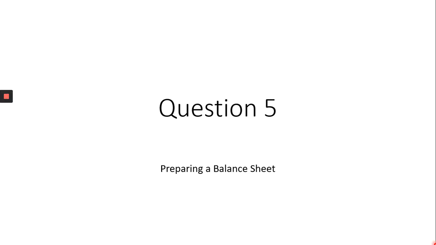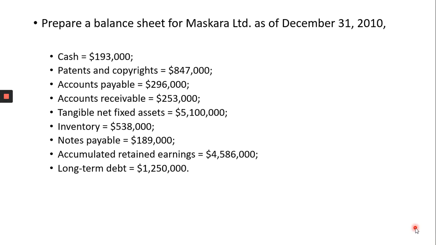Let's discuss question number 5. In this question, we will be preparing a balance sheet. The question says, prepare a balance sheet for this company as of December 31st, 2010. The question gives you information about the cash, patents and copyrights, accounts payable, accounts receivable, and then tangible net fixed asset, inventory, notes payable, accumulated retained earnings, and long-term debt.